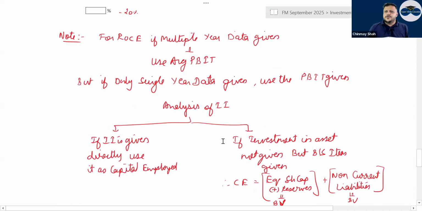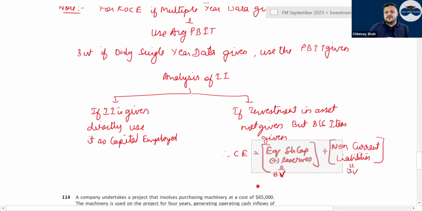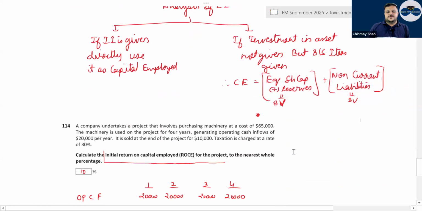In that case, what will you do? Your PBIT divided by what? Capital employed. Your capital employed will be nothing but equity share capital plus reserves plus non-current liabilities. Book value of that will be taken. Correct?